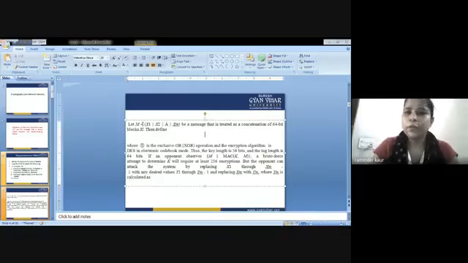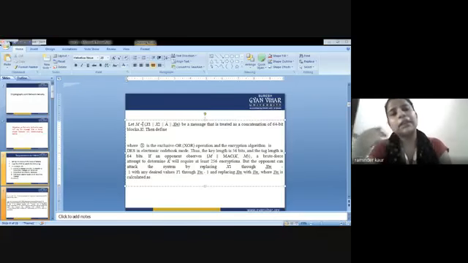Then define the checksum using XOR, the exclusive OR operation, and the encryption algorithm is DES in electronic codebook mode. If you remember, we discussed this mathematical description in yesterday's lecture, which is why I am not putting much stress on it. The key length is 56-bit and the tag length is 64-bit, as we know about the DES algorithm.